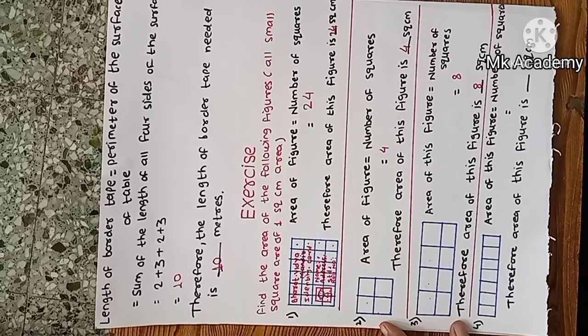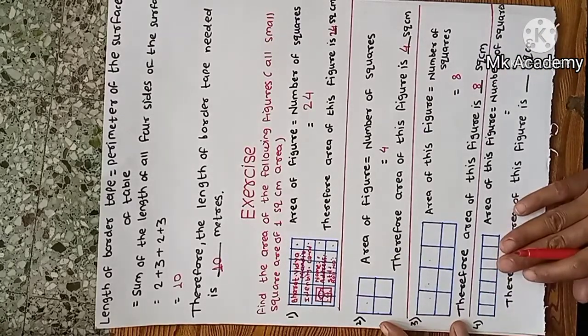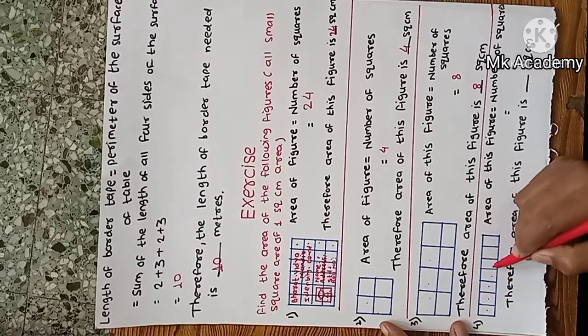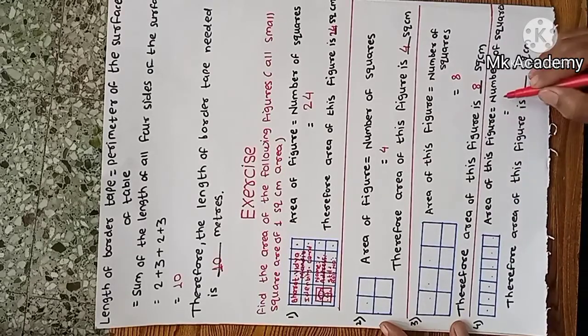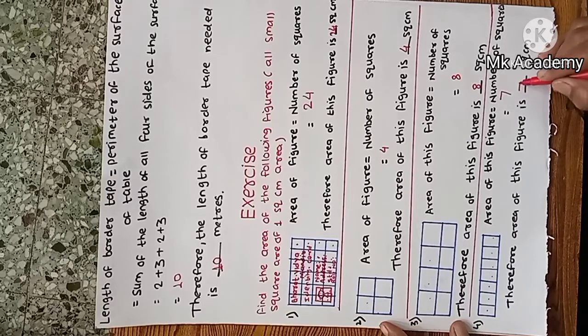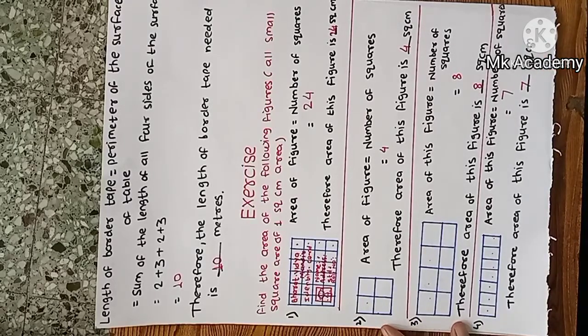Now the fourth. Area of this figure is equal to number of squares. Let's count. 1, 2, 3, 4, 5, 6, 7. 7 squares. Therefore the area of this figure is 7 square centimeter.